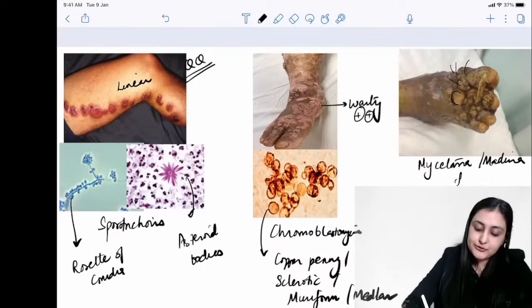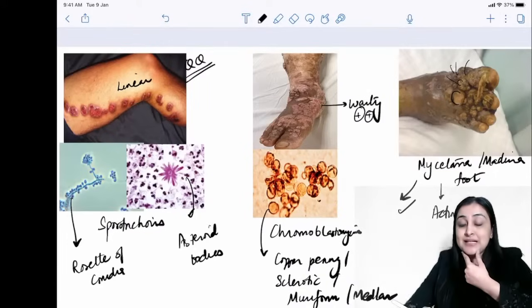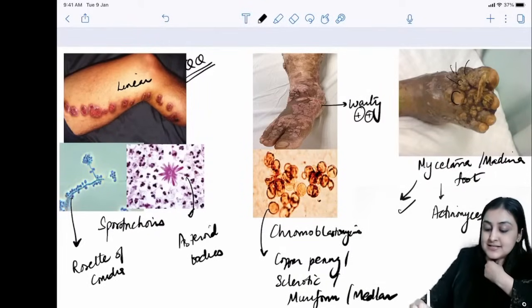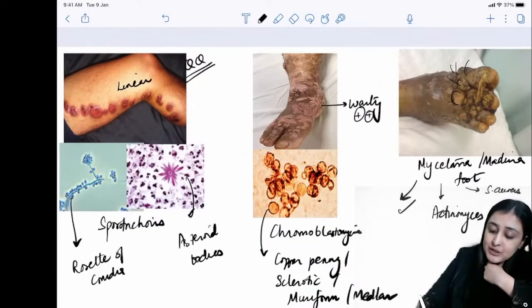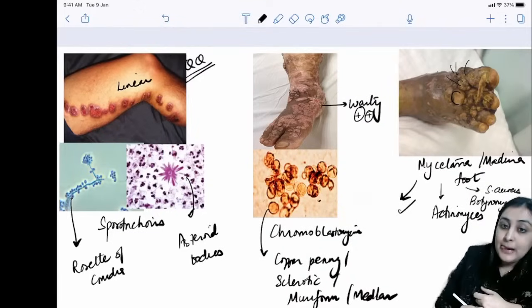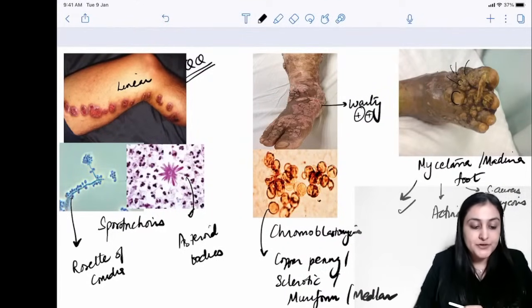All right, so Madura foot can be caused by fungus. Yes, it could be Madura mycosis. It could be caused by actinomyces, particularly if they're describing the mandible with discharging sinus, right? It could be actinomyces. And the third differential, remember, is Staph aureus. Very weird, Staph aureus, because it produces botryomycosis. Again, a misnomer. It is a bacteria, but we are calling it botryomycosis. Okay, so these are the three differentials for such an appearance.